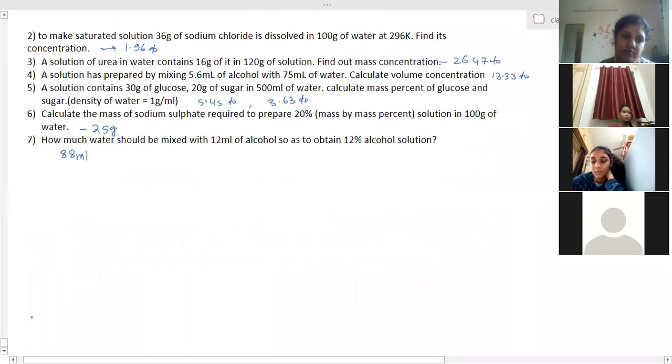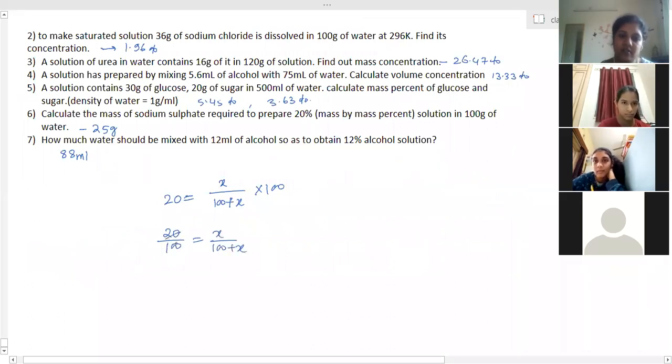It is coming 2 lakh by 19. 20 is equal to X by 100 plus X. Where did you get 200? It's into 100, so this 100 will be transferred to that side. So 20 by 100 is equal to X by 100 plus X. This is 1 by 5. 5X is equal to 100 plus X. 4X is equal to 100. How is 5X equal to 100 plus X? Cross multiply. Oh, yeah. Okay.